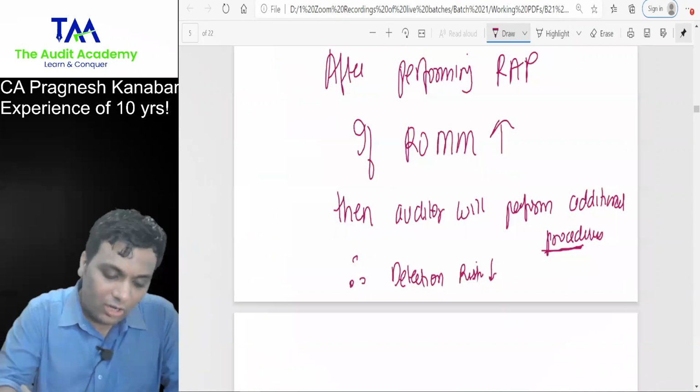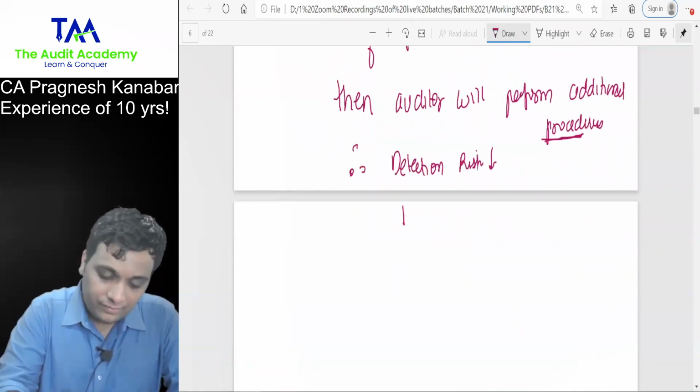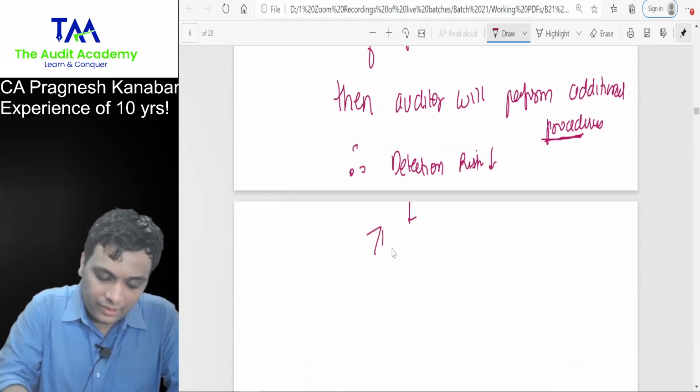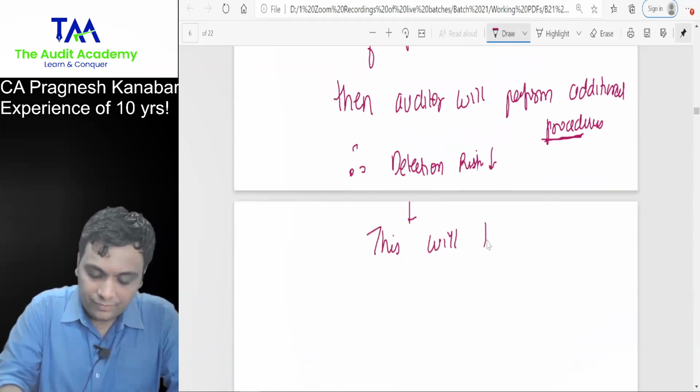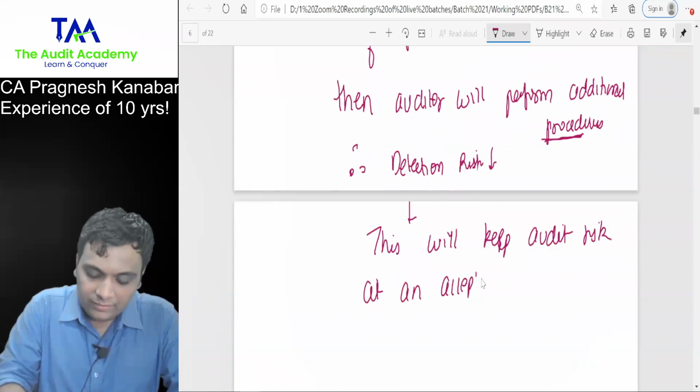And what happens because of that is, this will keep audit risk at an acceptably low level.